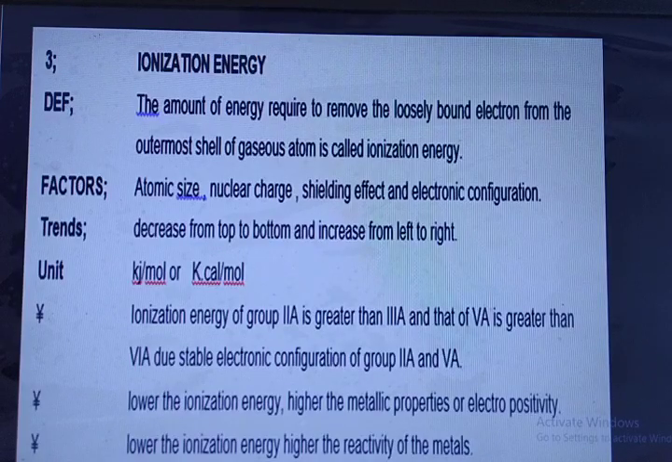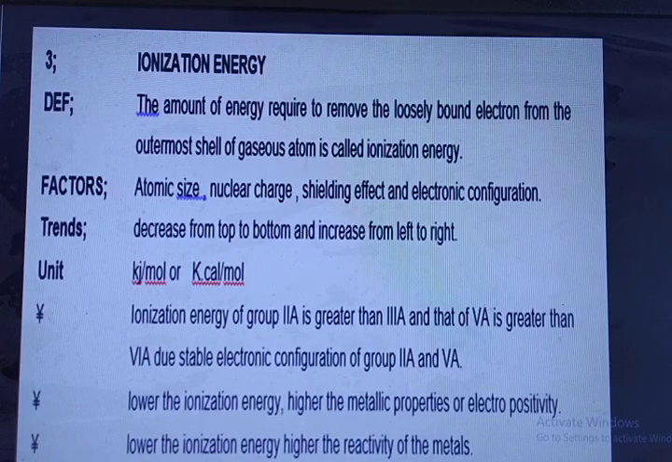Ionization energy: the amount of energy required to remove the loosely bound electron from the outermost shell of a gaseous atom is called ionization energy. Factors: atomic size, nuclear charge, shielding effect, and electronic configuration. It decreases from top to bottom and increases from left to right. Its unit is kilojoule per mole or